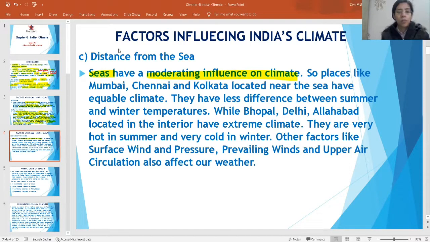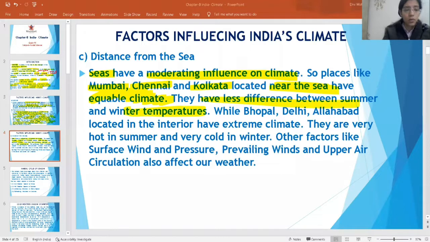If I talk about Mumbai, Chennai, Kolkata, they are located near the sea. They have an equable climate. Equable means there is very little difference between summer and winter temperature. They are neither very hot nor very cold. It is a moderate type of climate.